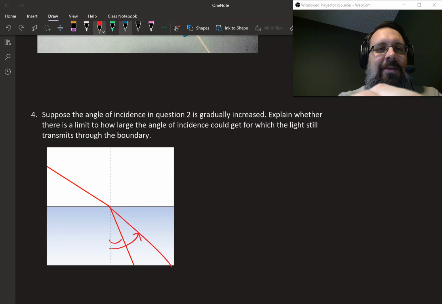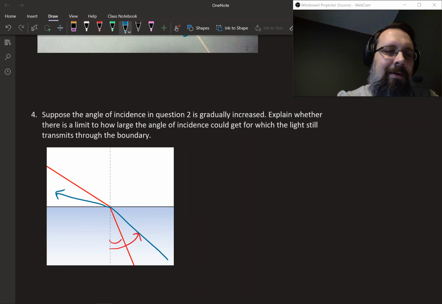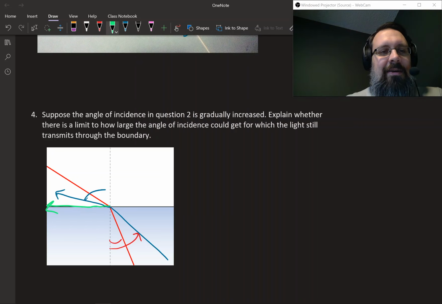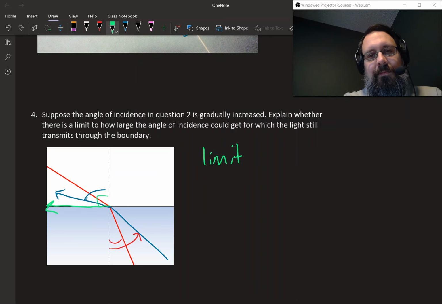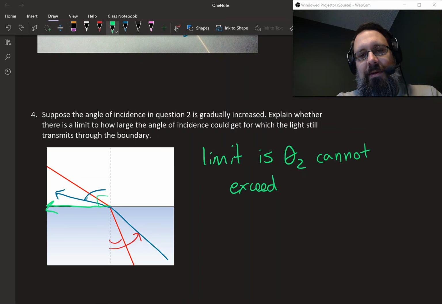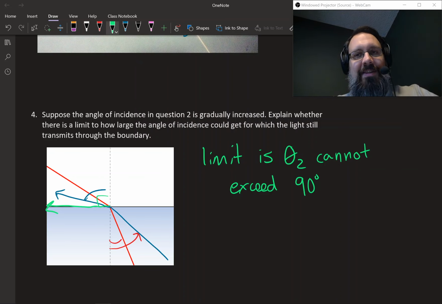If we were to increase that angle, then you would bend even more away. Your angle of refraction, this outcoming angle, would become even greater. And so eventually you can see that there is going to be a limit. And that limit is when the angle that comes out is exactly parallel, when it's 90 degrees. So the limit is that theta 2 cannot exceed 90 degrees. So whatever theta 1 is, it has to be a value that does not allow theta 2 to go past 90 degrees.